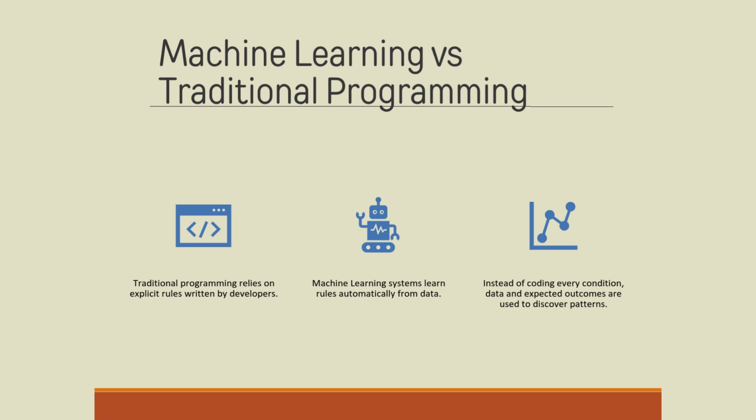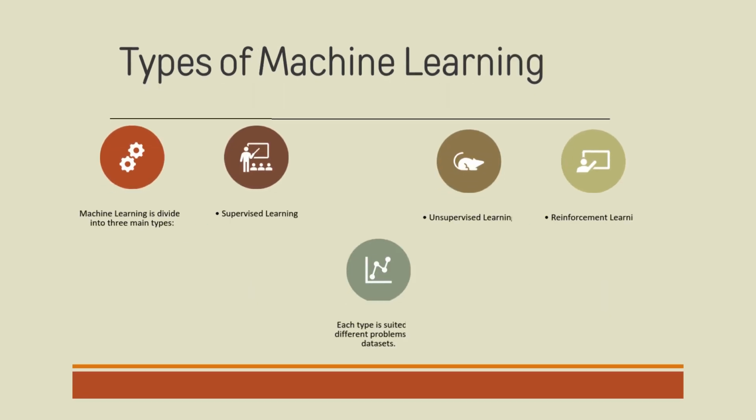Types of machine learning. Machine learning is commonly divided into three main types: supervised learning, unsupervised learning, and reinforcement learning. Each type differs based on how data is labeled and how the model learns. Understanding these categories helps in selecting the right approach for different problems and datasets.